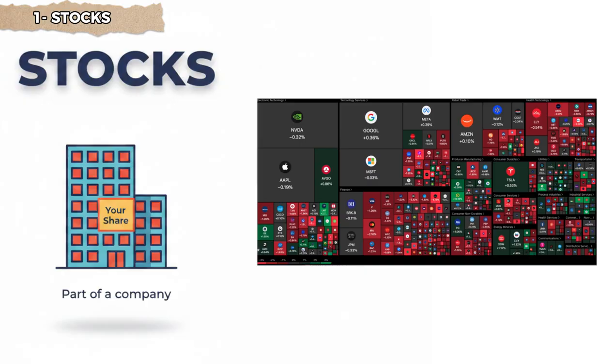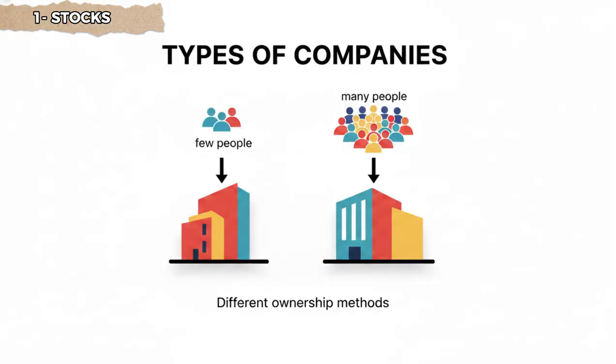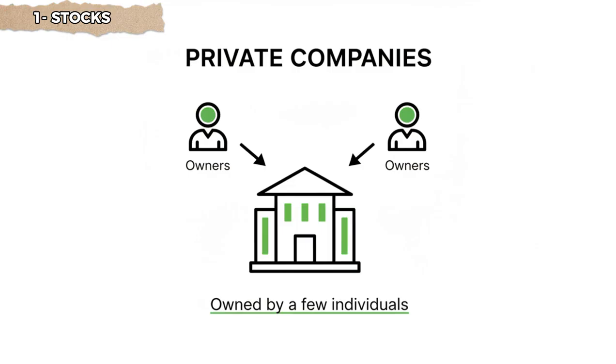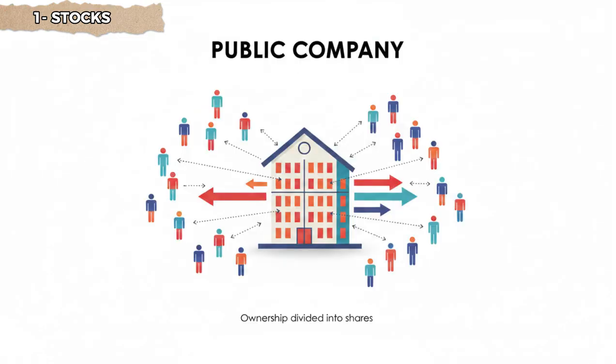First, there are stocks, which are simply a part of a company. To clarify further, there are different types of companies, and the difference between them lies in the method of ownership. There are private companies owned by one or two people, or a limited number of individuals. Then there are public partnerships.